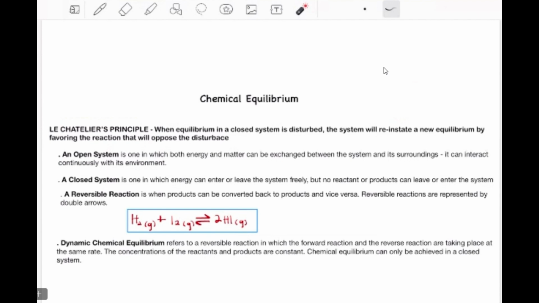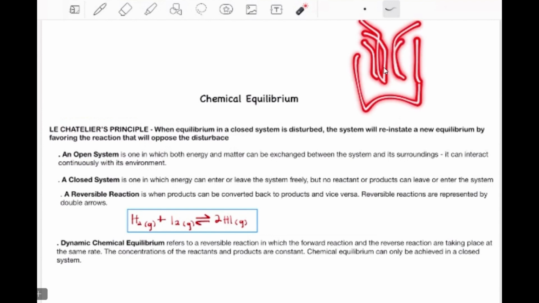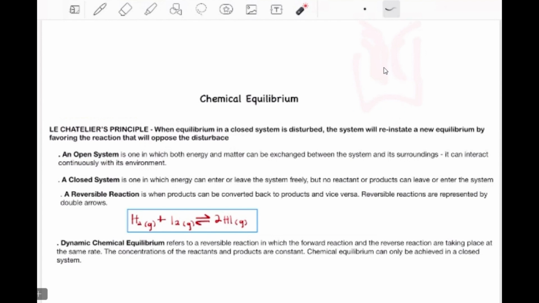So what is an open system? An open system is a system in which both energy and matter can be exchanged between the system and its surroundings. So the open system can interact continuously with its environment. We are talking about a system that is not closed, meaning the steam can go out of that system, and matter can go out.